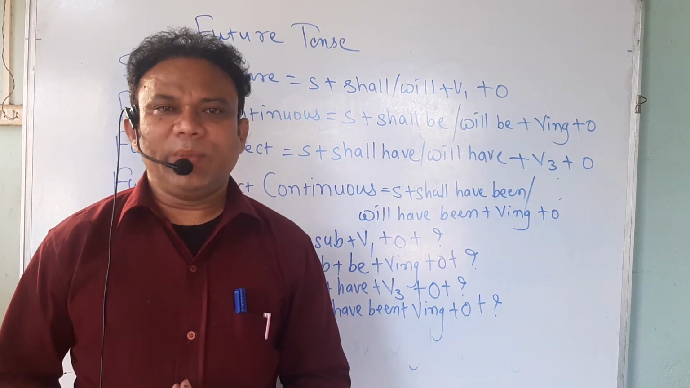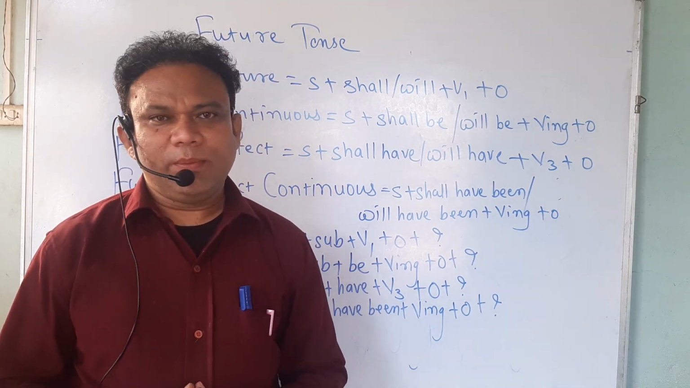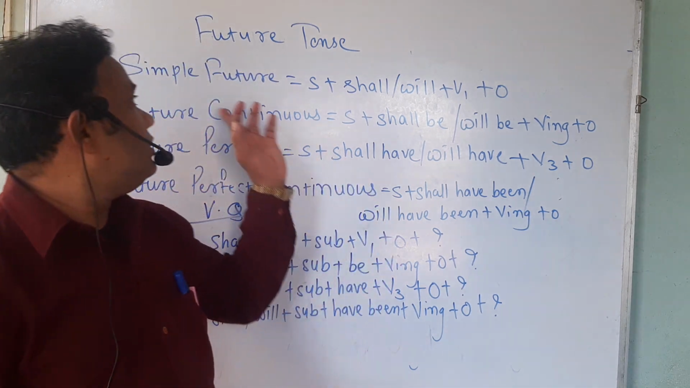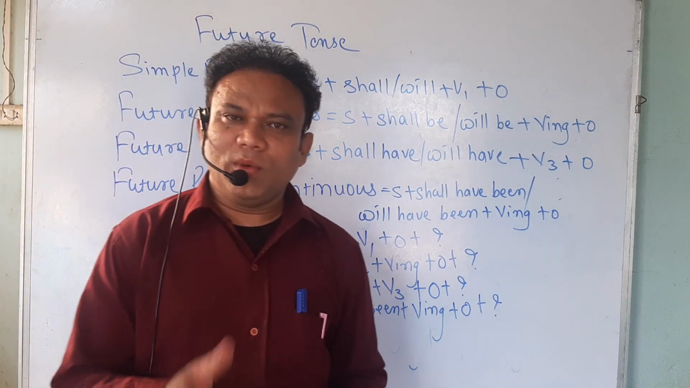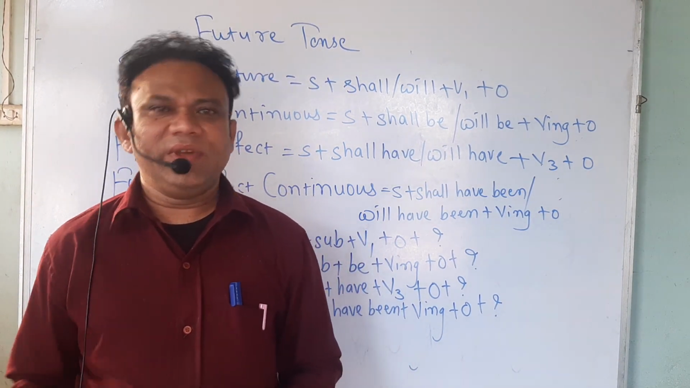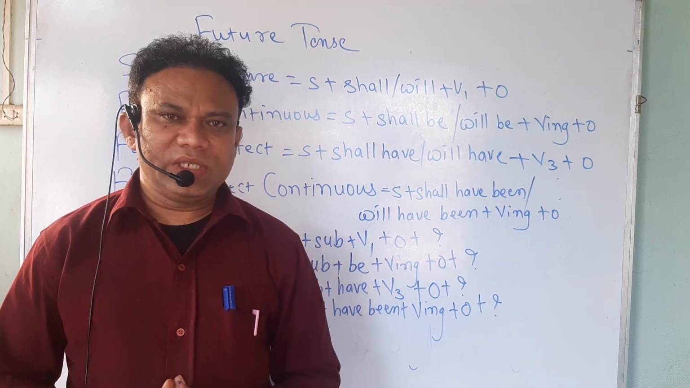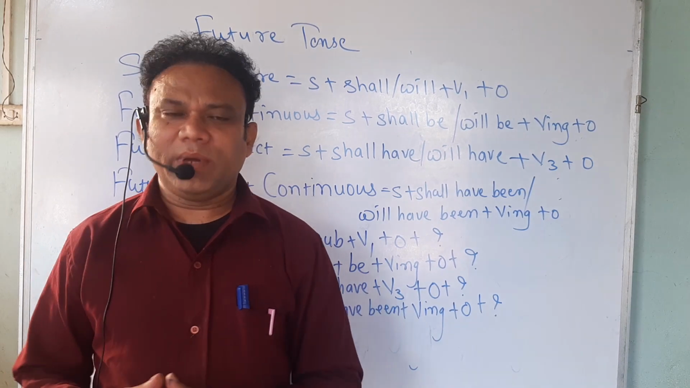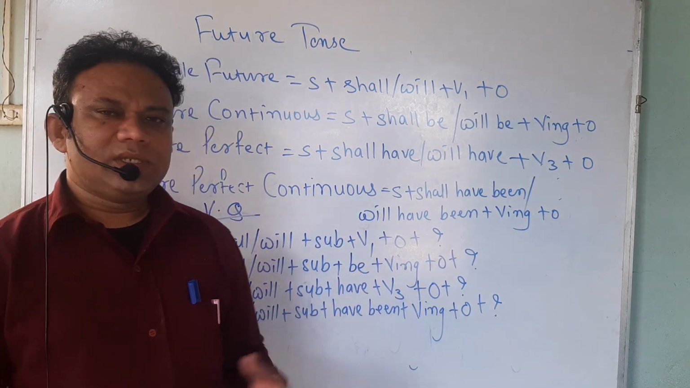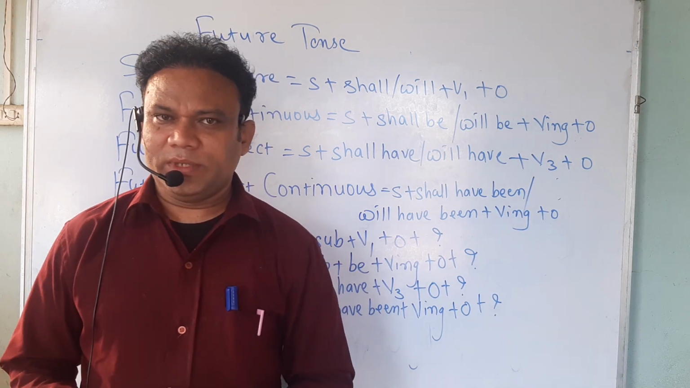Now let us see the passive structure. The passive structure of simple future tense is object plus shall be or will be plus V3. For example, I shall write a letter, its passive is: a letter will be written by me. The passive structure of future continuous tense is not possible.